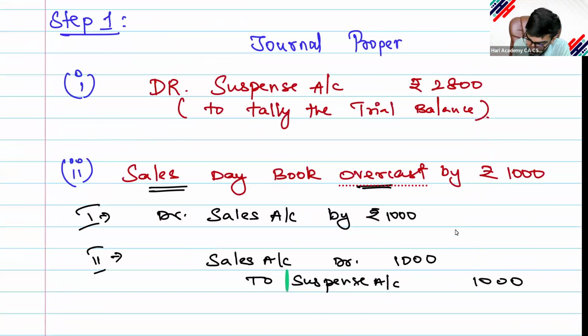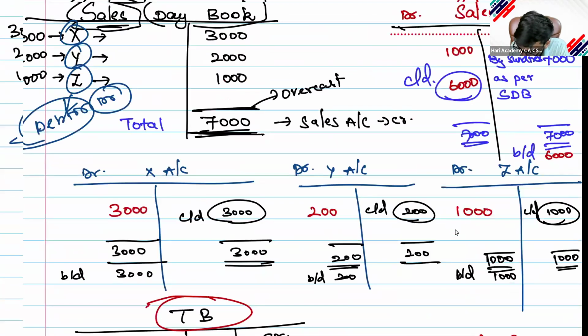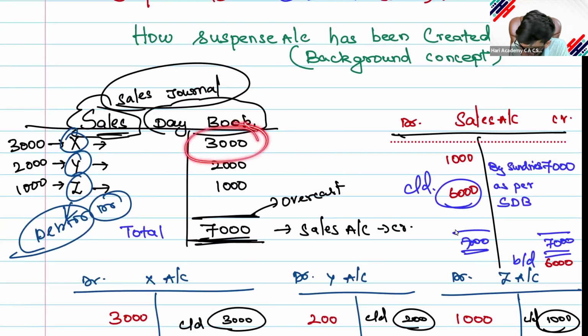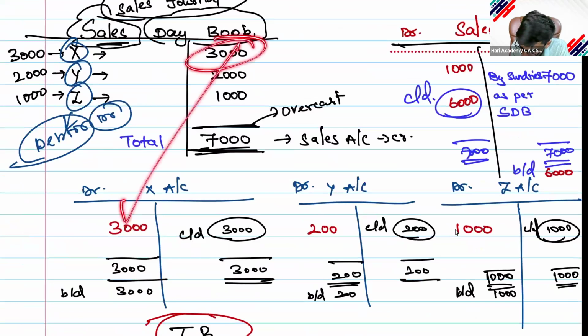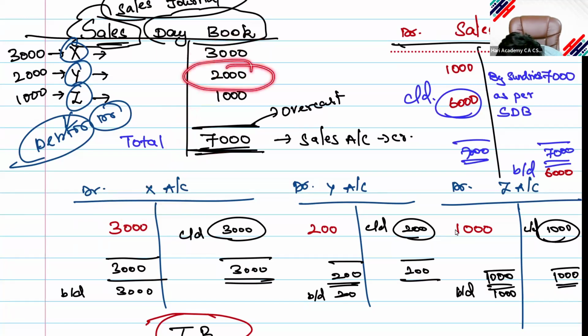Now it has been rectified. Now I am checking each and every ledger. See, this 3,000 goes to X account, correctly done. This 2,000 has been done correctly to Y account, no. So I identified I have committed a mistake.